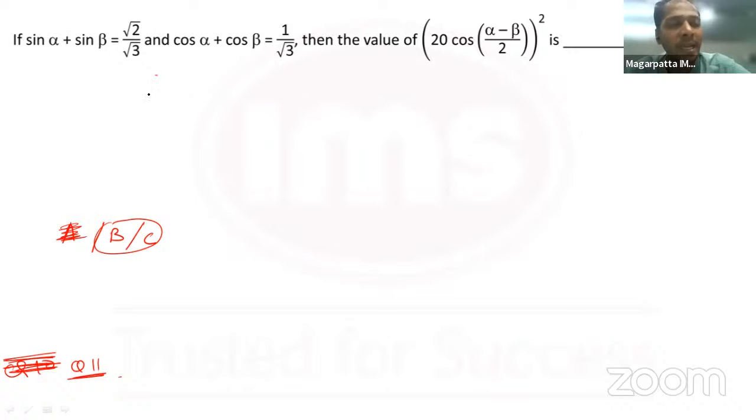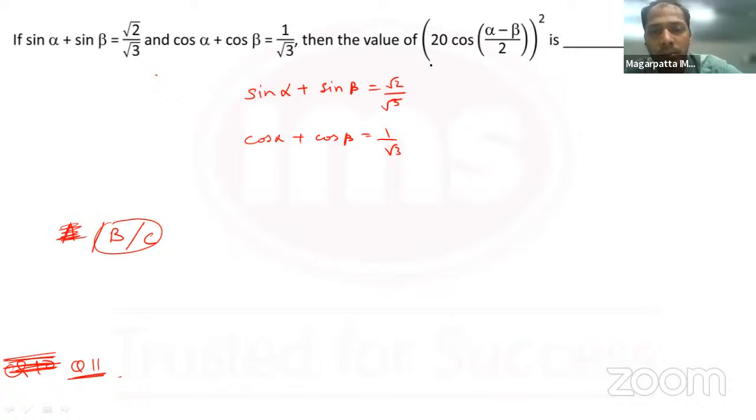Okay. But now I'll quickly discuss how we could have solved this. So sine alpha plus sine beta is equal to root 2 by root 3. Cos alpha plus cos beta is 1 by root 3. Then what will be the value of this? Now guys, understand one thing. The question,